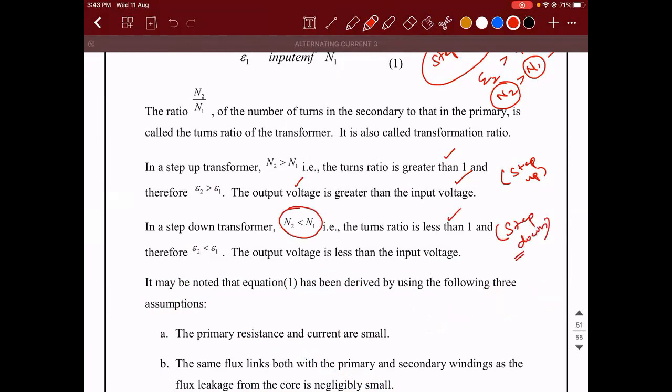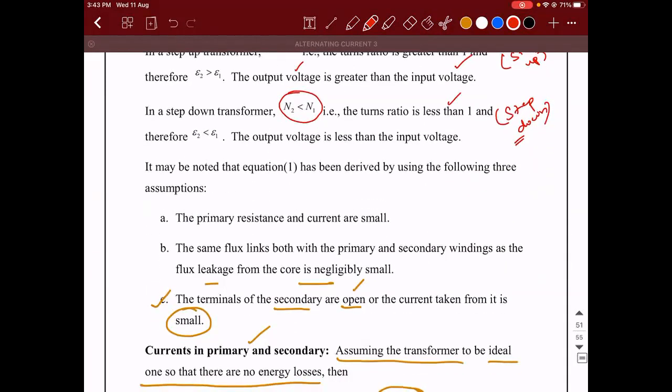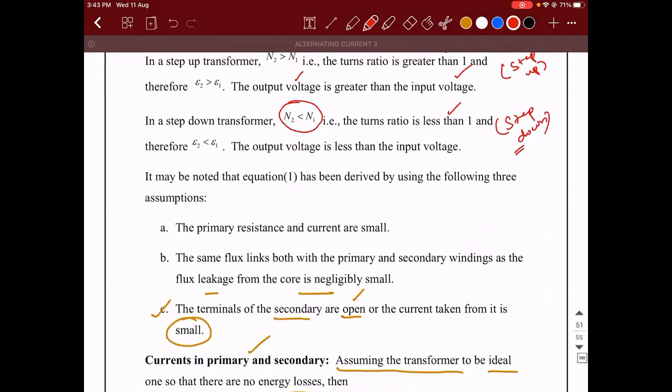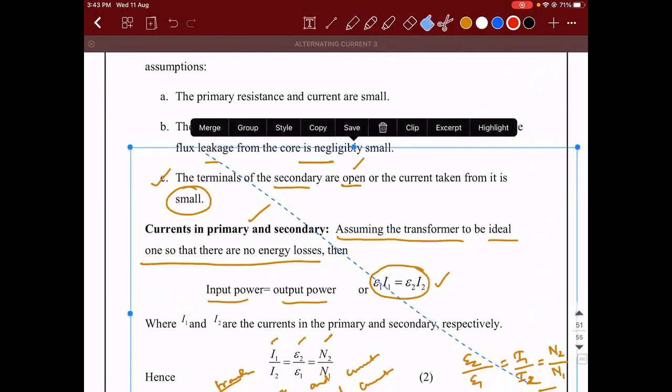Okay. And it is very, very important to note what assumptions we have taken into consideration to come to the conclusion that E2 by E1 is equal to N2 by N1. They are very simple.